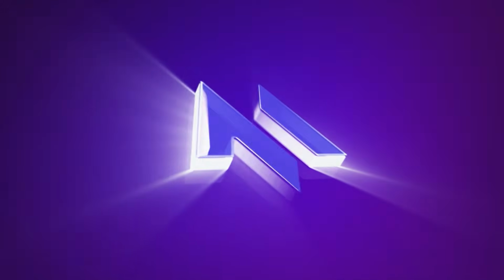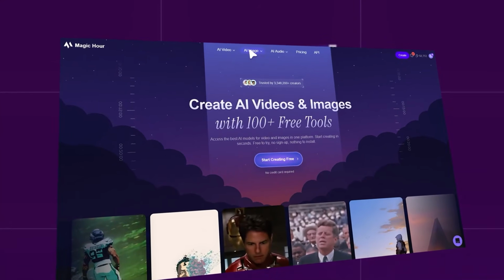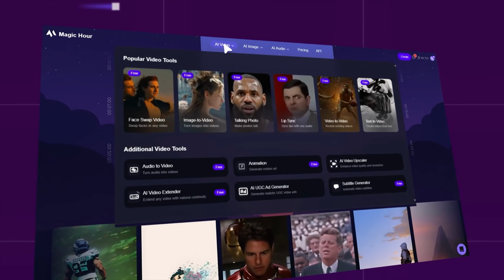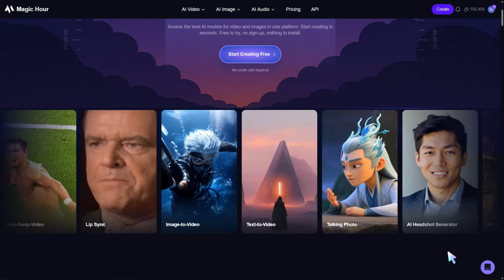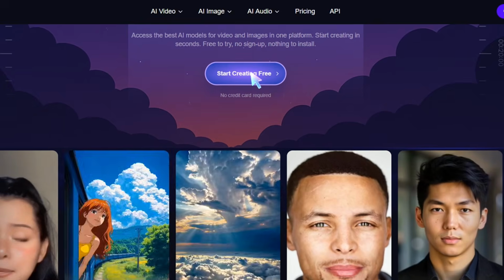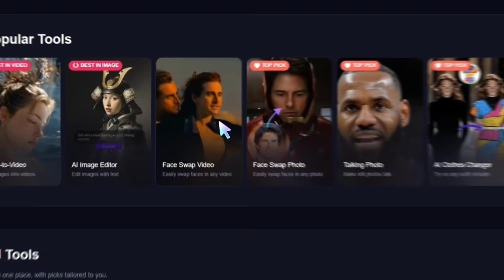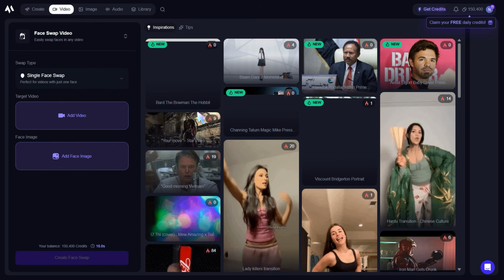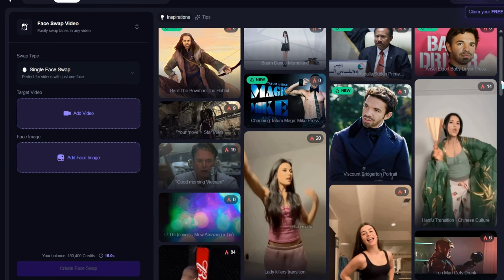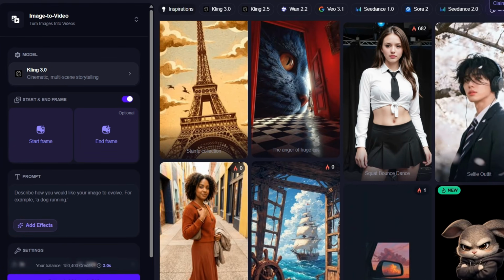Today, I'm testing Magic Hour, an AI creative platform with tools for face swap, image-to-video, lip sync, AI image editing, templates, effects, and access to multiple top AI models in one place. And instead of just scrolling through features, I want to test it like a creator would actually use it. I'll take one simple idea and turn it into a few different content assets. A face swap test, an image-to-video clip, and an edited visual that could work for social media.